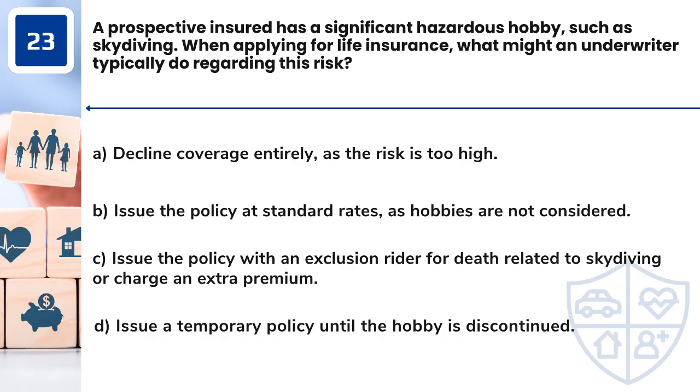Question 23. A prospective insured has a significant hazardous hobby, such as skydiving. When applying for life insurance, what might an underwriter typically do regarding this risk? A. Decline coverage entirely, as the risk is too high. B. Issue the policy at standard rates, as hobbies are not considered. C. Issue the policy with an exclusion rider for death related to skydiving or charge an extra premium. D. Issue a temporary policy until the hobby is discontinued.